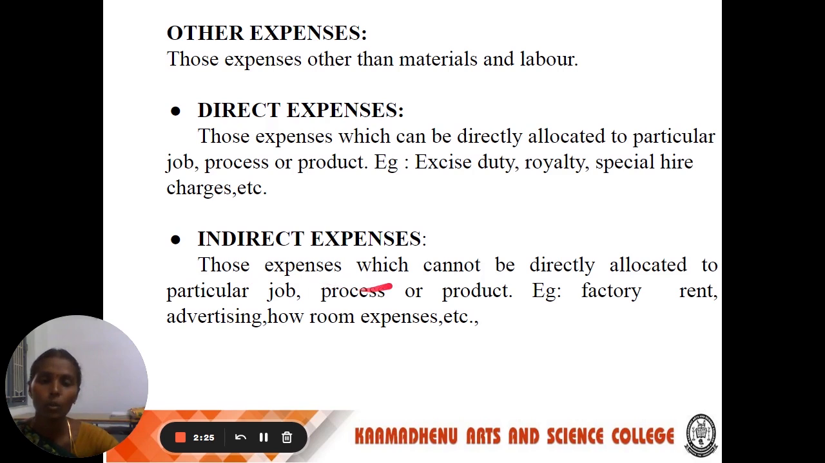Indirect expenses are those expenses which cannot be directly allocated to a particular job, process or product. Example: factory rent, advertising, home expenses, etc.